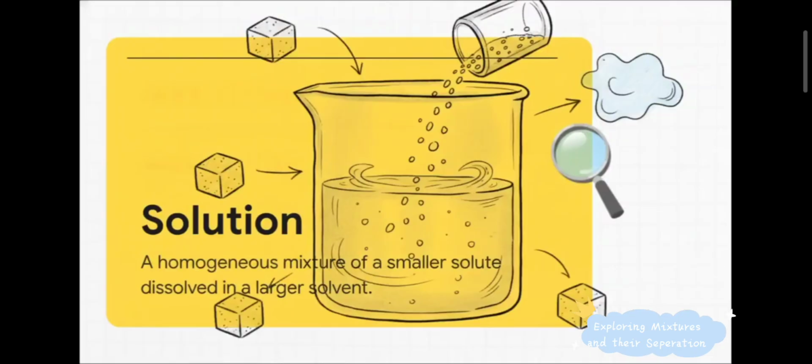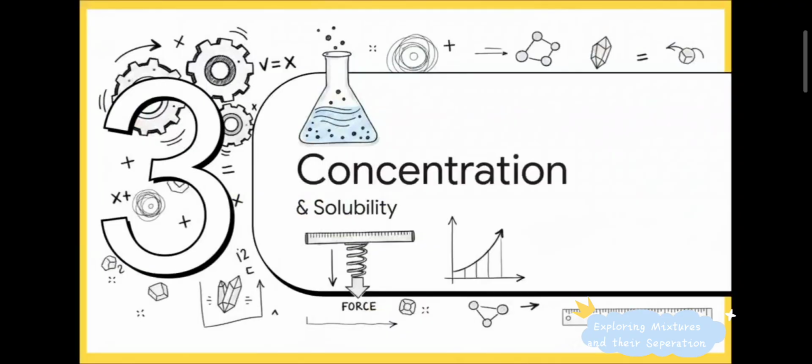Whenever you do manage to get one of those perfect, uniform, homogeneous mixtures, science calls it a solution. And a solution always comes in two parts. You have a smaller substance, that's the solute, like your sugar, which dissolves into a much larger substance called the solvent, like your water. It's basically like the solvent entirely swallows up the solute until they look like one single entity.